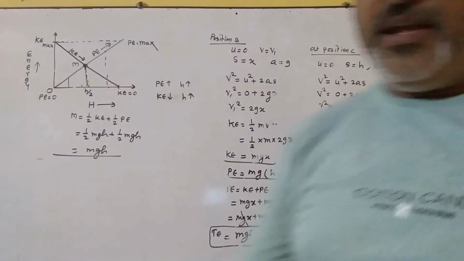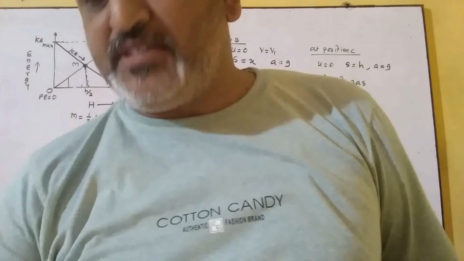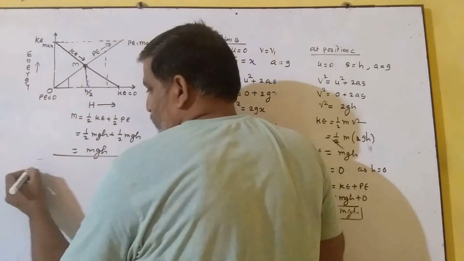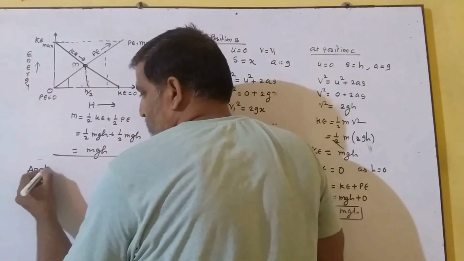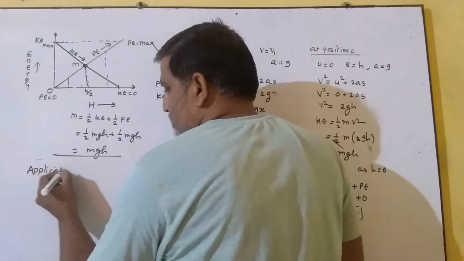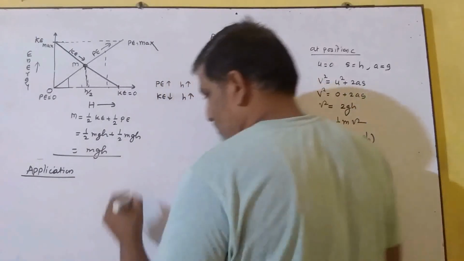Next is application of principle of conservation of energy, and one of the applications of this principle of conservation of energy is the simple pendulum. Let's see.